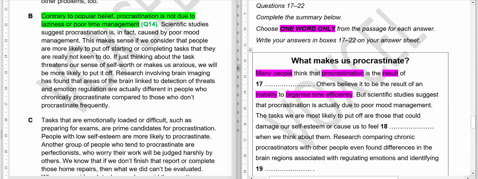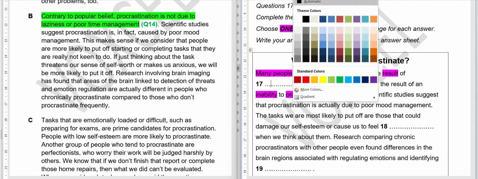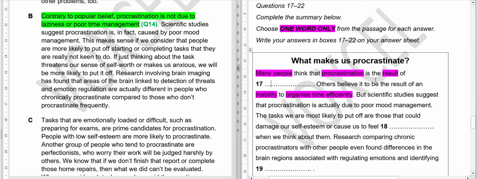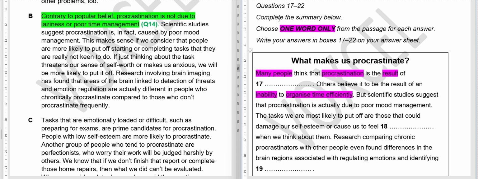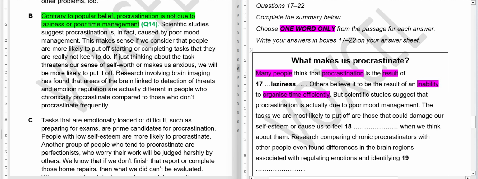The answer that should be here is laziness. Sorry about that, I have to write it again. I hope it is clear.